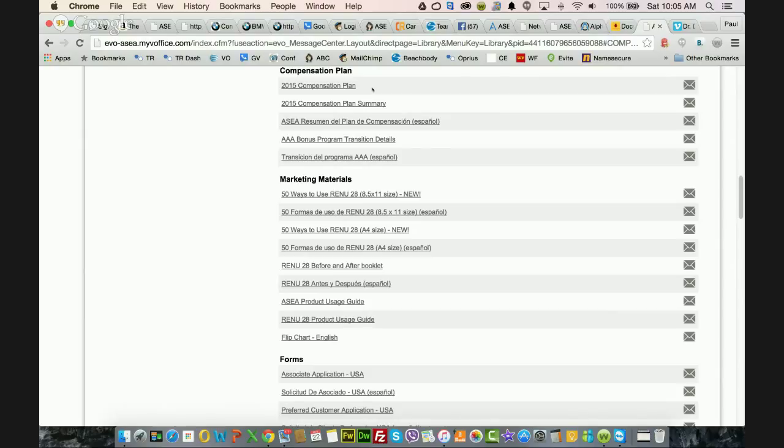But I just want to clarify that the library and the items that are available don't necessarily apply to all markets. There are certain things we can say here that we can't say in Germany, for example, or Italy. Their regulatory bodies are different. So just to give you a heads up, don't be shooting stuff over to them and telling them they can use it in their market if they're not seeing it in their virtual office. Okay, enough said on that.